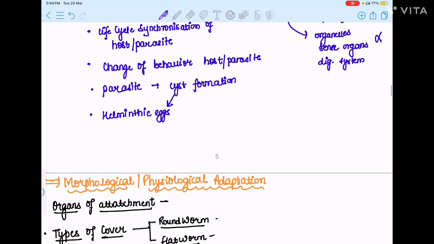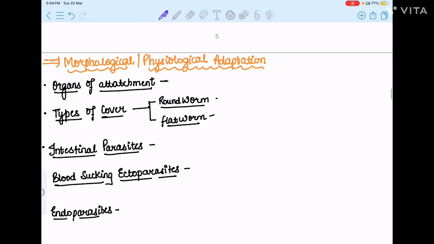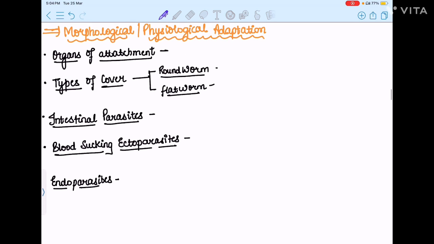Okay, now the foremost important part is the morphological or the physiological adaptation. Whenever the parasite is evolving itself according to the host, there would be some biological adaptation as we have read earlier. Now we look at what kind of changes will happen in their bodies in order to adapt according to their host. First of all, for attachment, they may develop some suckers, hooks, or bothria.